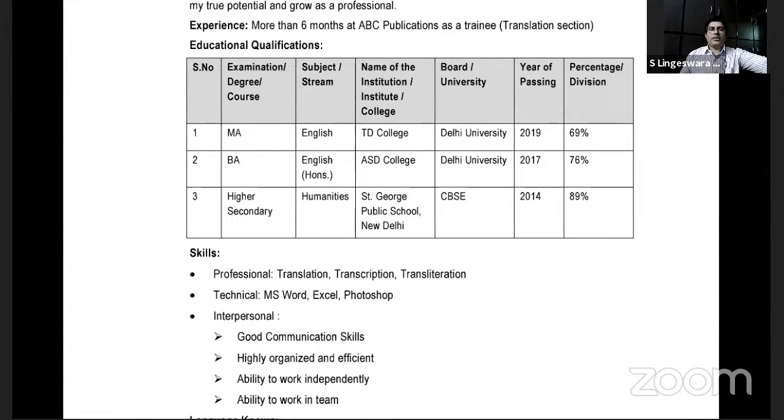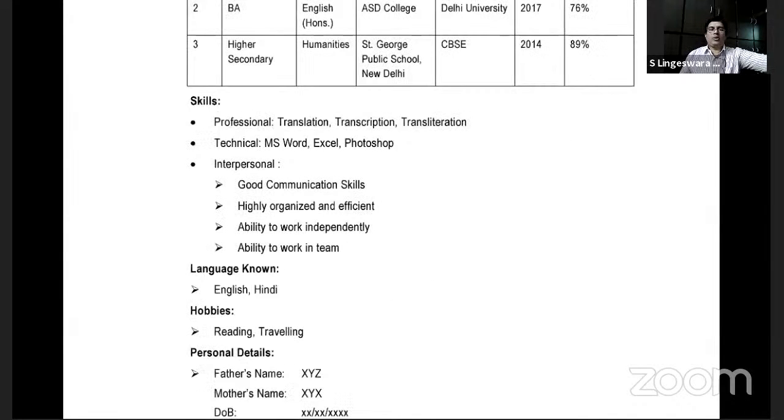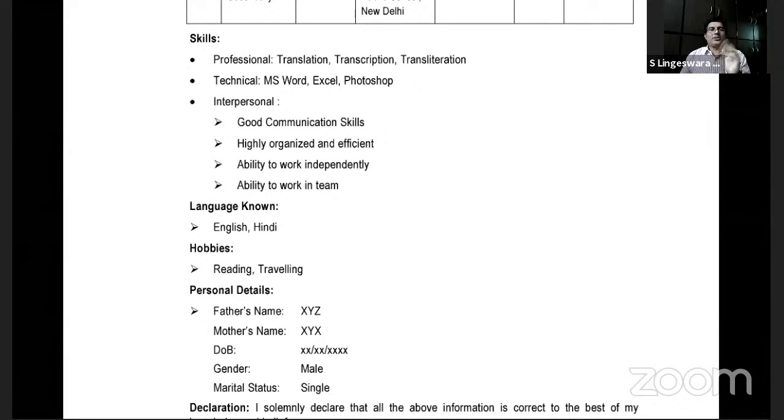And how about this skills part? Skills, and then you can also notice interpersonal. Here, something is definitely missing. So I suggest you go for an important trait called empathy. E-M-P-A-T-H-Y. What's empathy, please? It always refers to keeping yourself in the shoes of the other person.